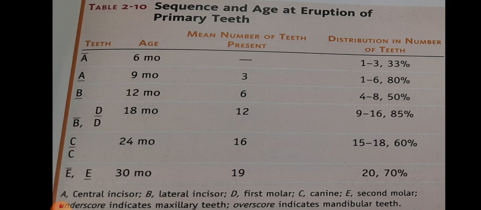Then mandibular lateral incisor, and maxillary and mandibular first molars erupt at the same time, and then maxillary and mandibular canines erupt at the same time, then mandibular and maxillary second molars erupt at the last.